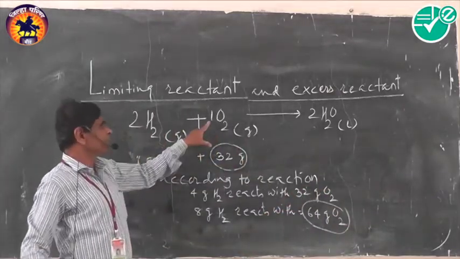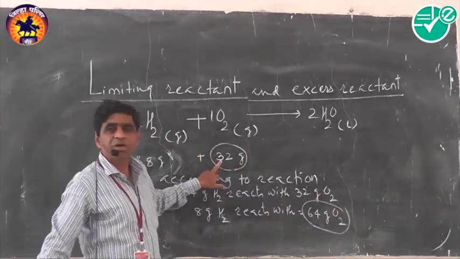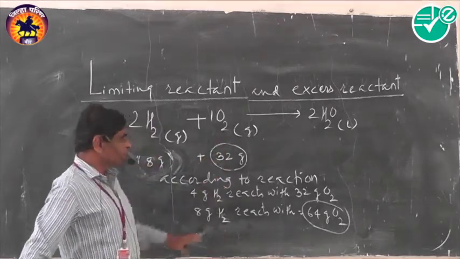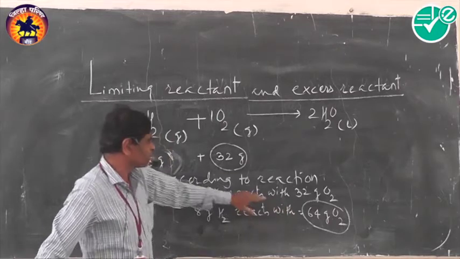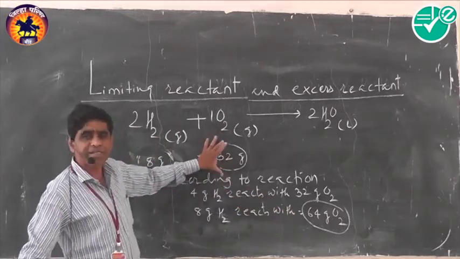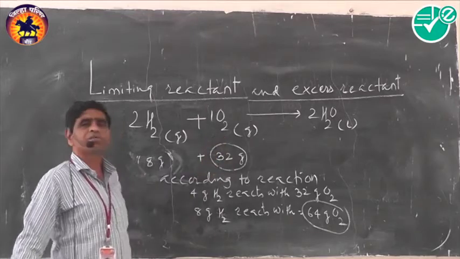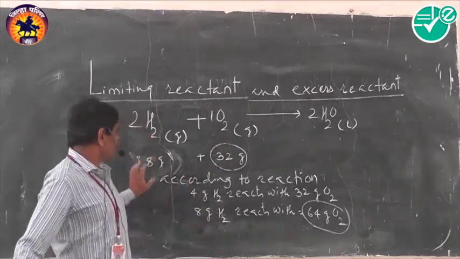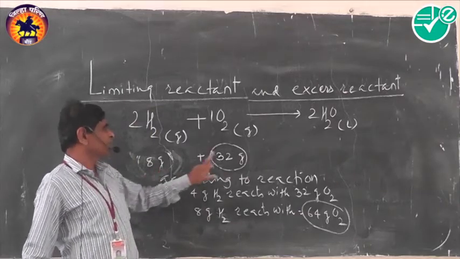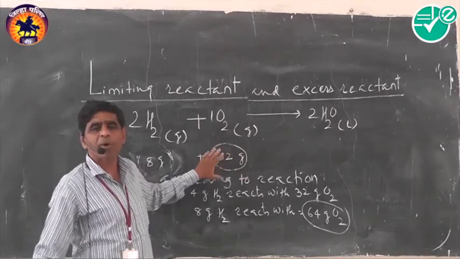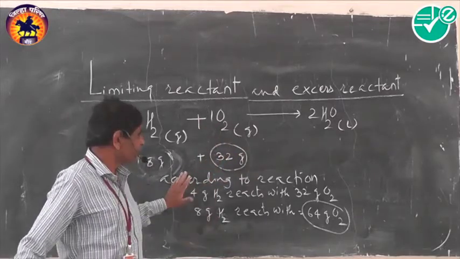But here we consider only 32 gram of oxygen. We require 64 gram oxygen, but the available oxygen is only 32. It indicates that during the reaction 32 gram oxygen completely reacts.